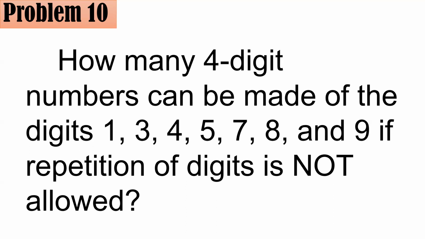And in this case, you could also use the slot method here, right? But for now, I will not use the slot method. And since order here matters, because for example, if I have 1,345, if I interchange two digits, say the 3 and 4, I will have 1,435. So it has a different meaning.